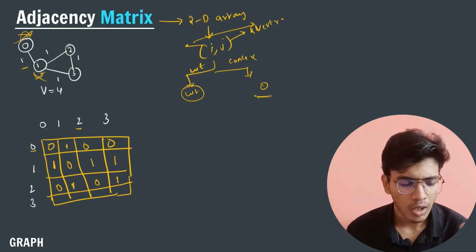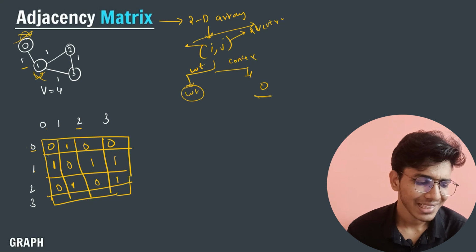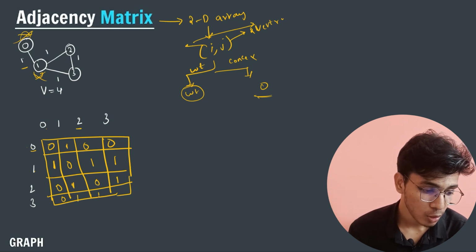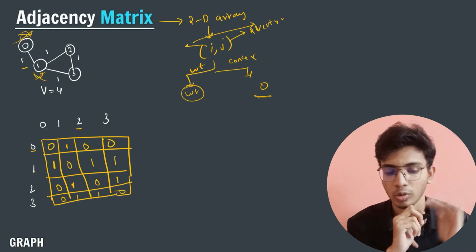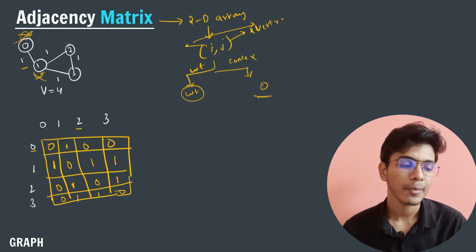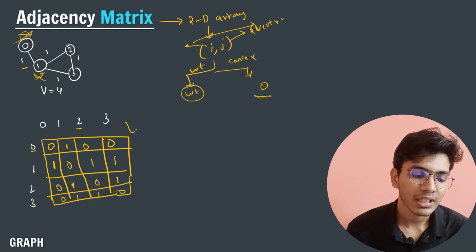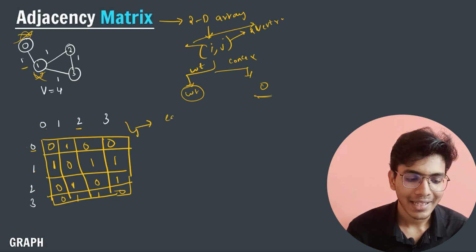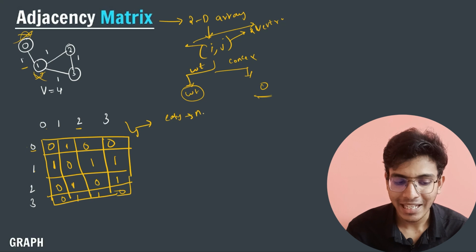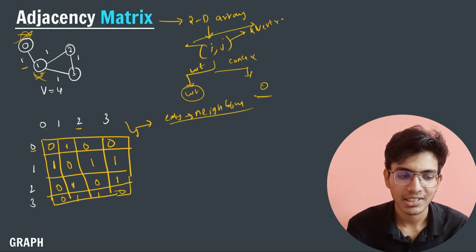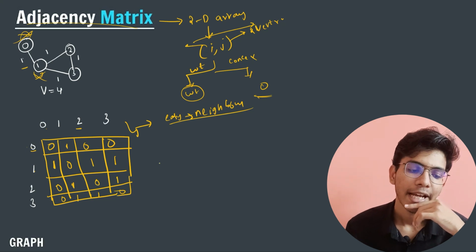Now for the last row, is there a connection between 3 and 0? No. For 3 and 1, there is a connection. For 3 and 2, there is a connection. For 3 and 0, there is no connection. Like this, I will represent my whole matrix using this, and by using this, again, it will become easy to find the neighbors. But the problem with this adjacency matrix concept is that it will take big O of V cross V